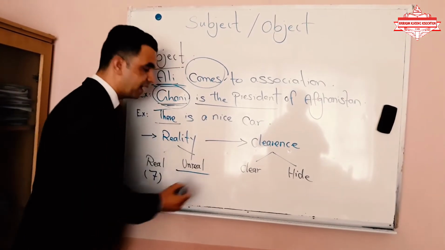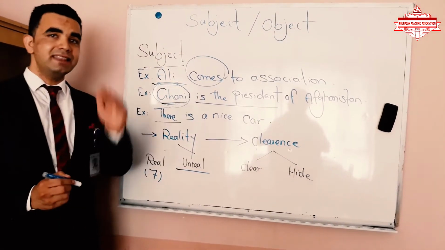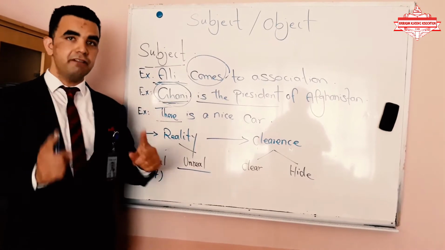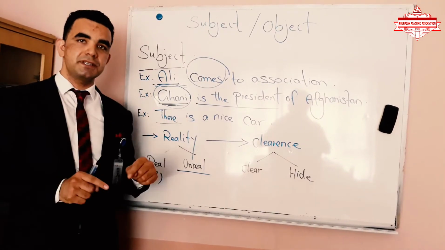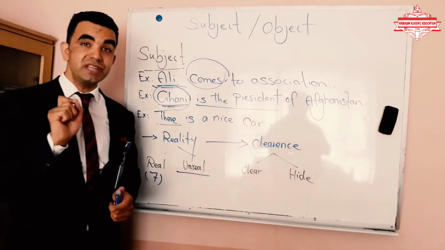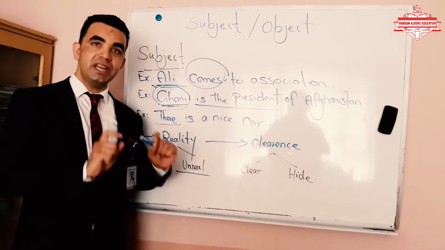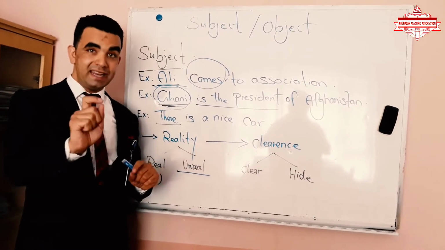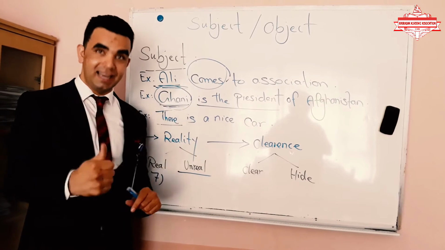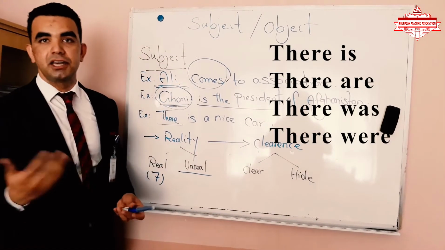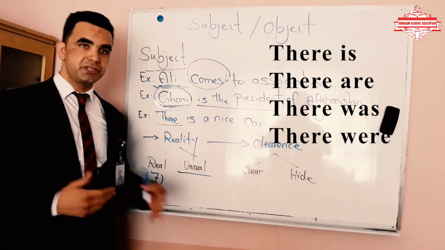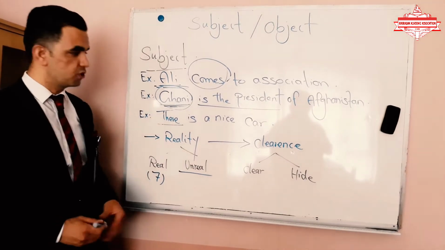But what is unreal subject? Unreal subjects have possession, or they have information of the sentence, but they don't have the possession in translation when the possession is cleared. So, for example, there is, there are, there was, there were, they are called unreal subjects.